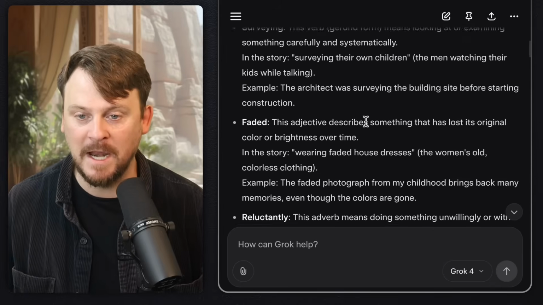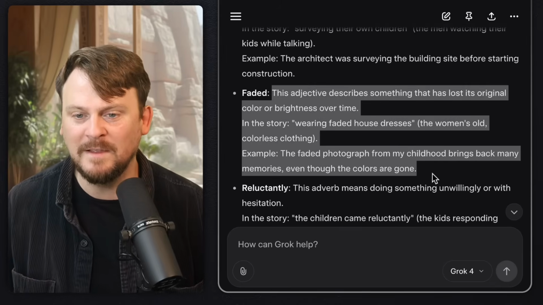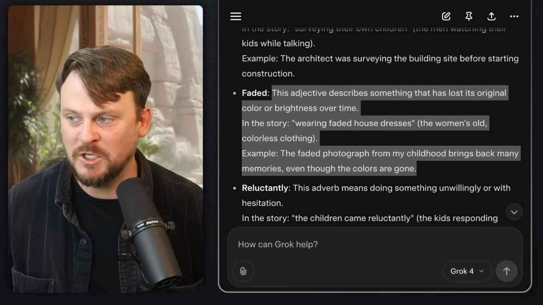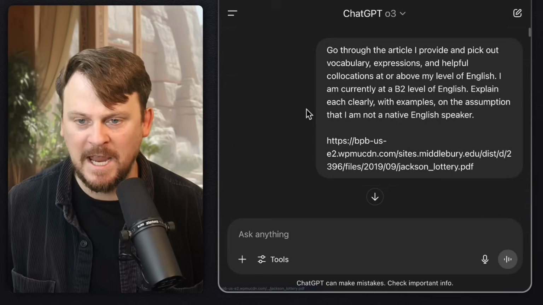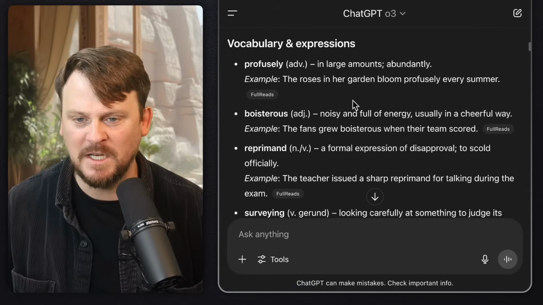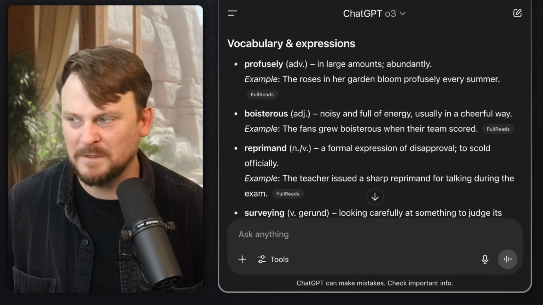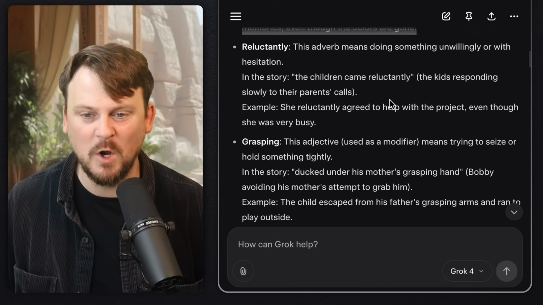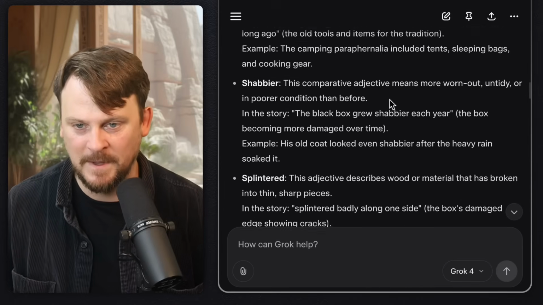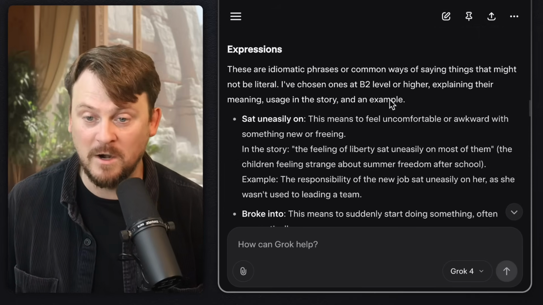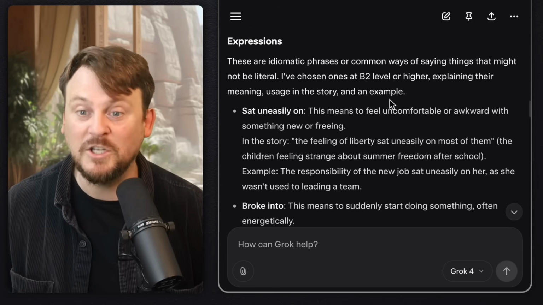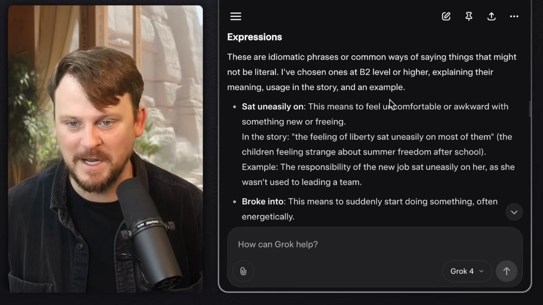I didn't have to ask for that. I just don't like the layout as much as the original layout with ChatGPT. I just feel like this just, I don't know, looks better. It's easier to soak in the information. Although I think Grok did better with which information should be provided.